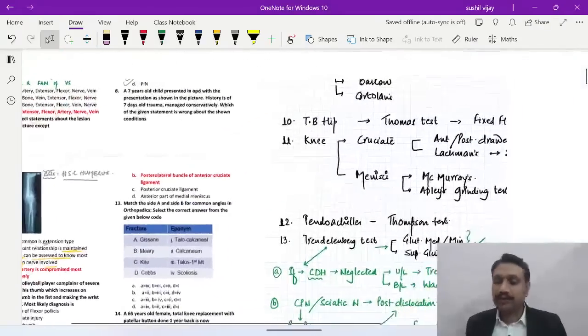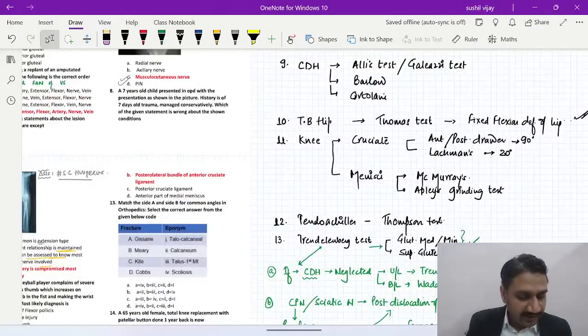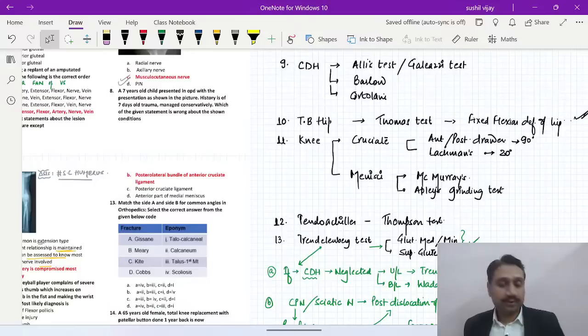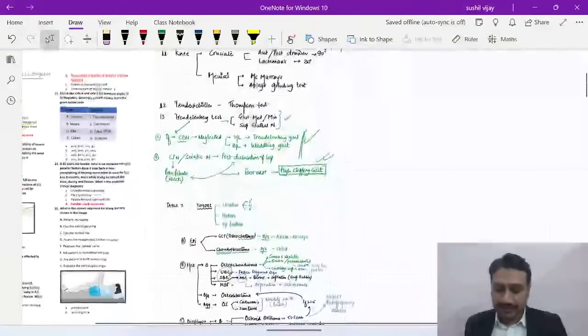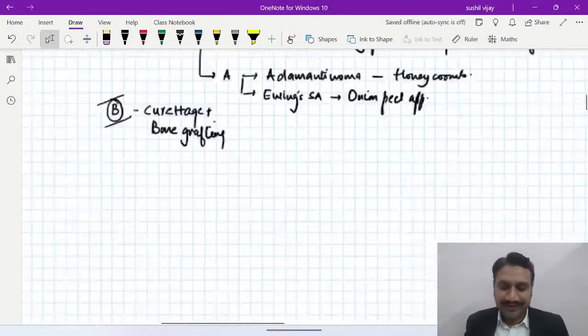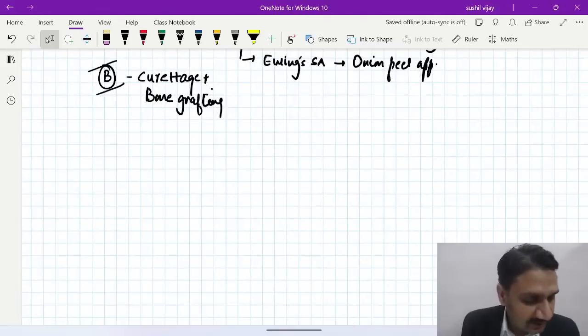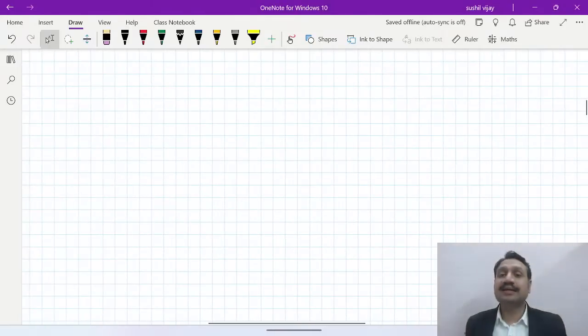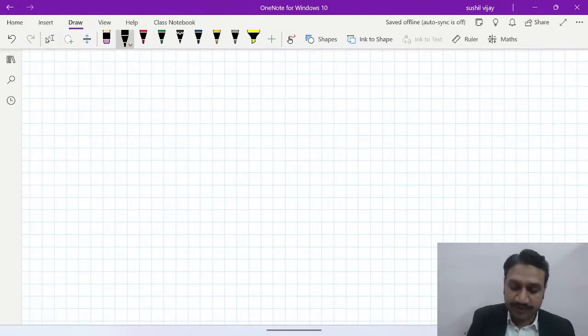So now I'm going to make a table, to know at what all sites, what all nerves can be involved. Let's make table number 4, the sites and the nerve involved. At what all sites, what all nerves can be involved. So table number 4.